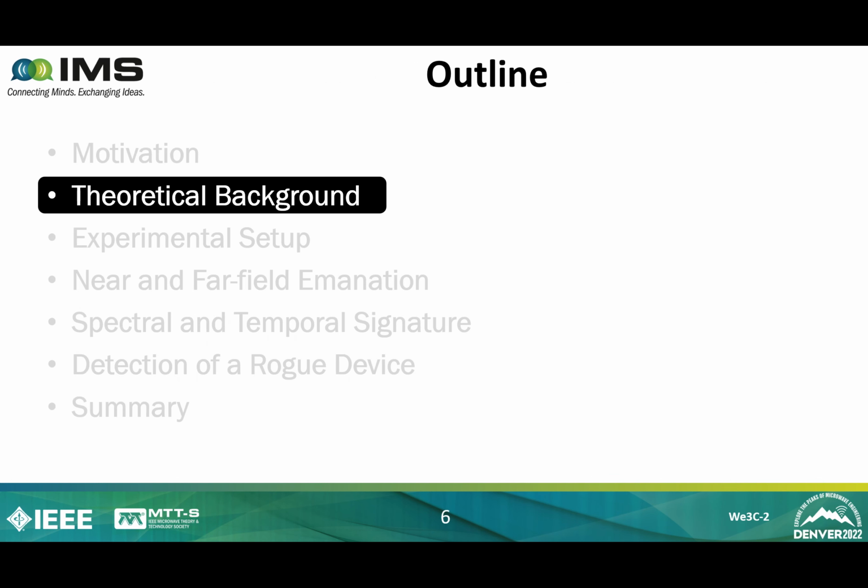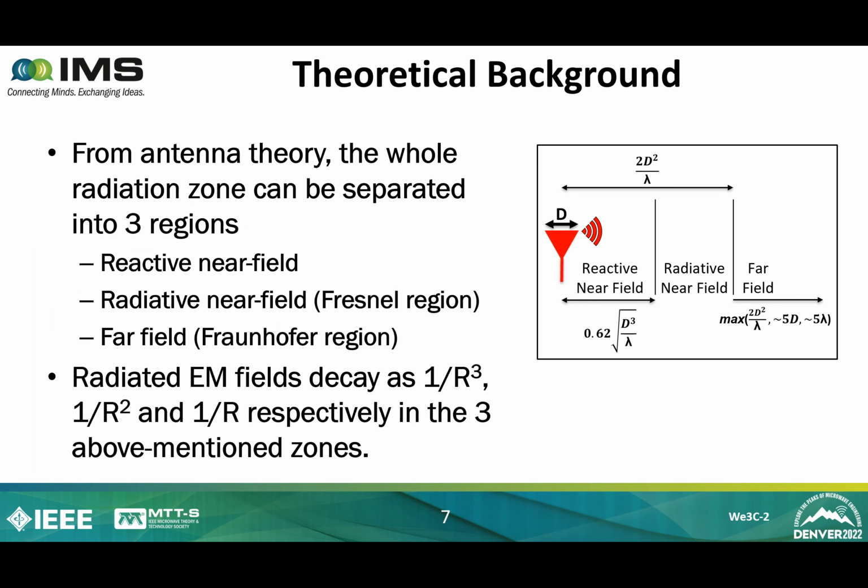Before going into the details, let's look at the theory of monopolar antenna briefly. The whole radiation zone can be divided into three regions: reactive near field, radiative near field, and far field or Fraunhofer region. Radiation decays as 1 over r cube, 1 over r squared, and 1 over r in these regions. The region boundary equations are mentioned in the figure.